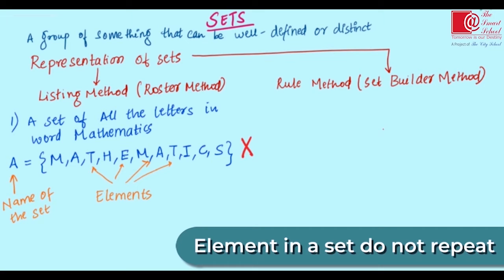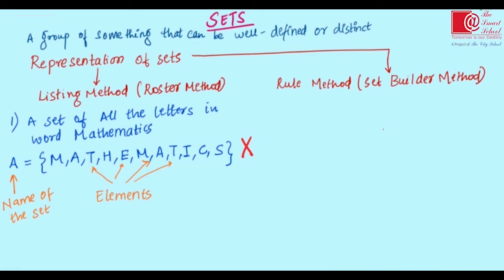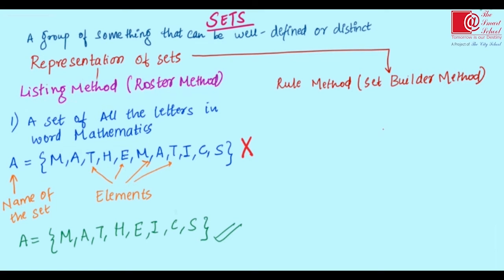Hence, the solution of this set of all the letters in the word mathematics will be A equals curly bracket M, A, T, H, E, I, C, S curly bracket closed. This is how we present a set in the roster method or listing method.